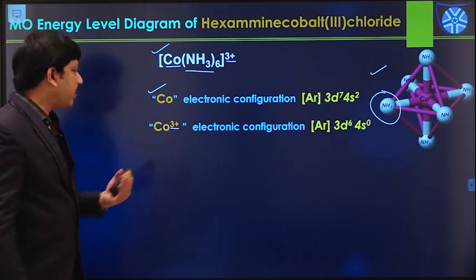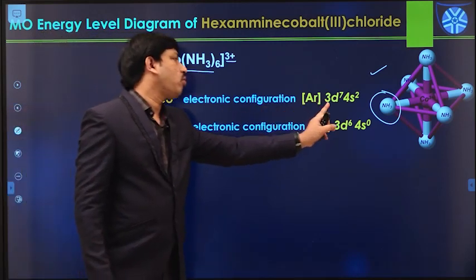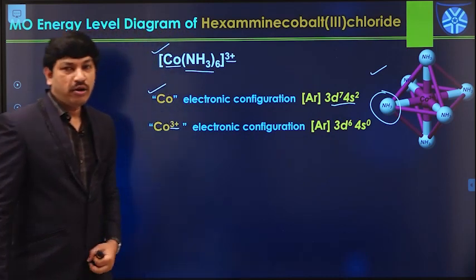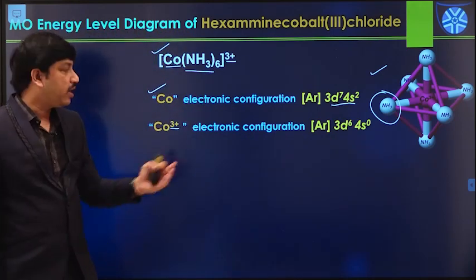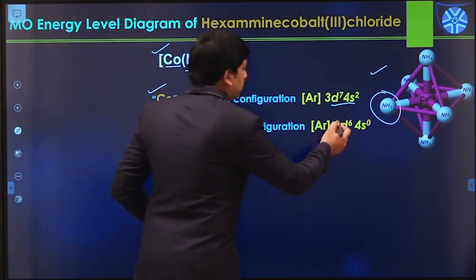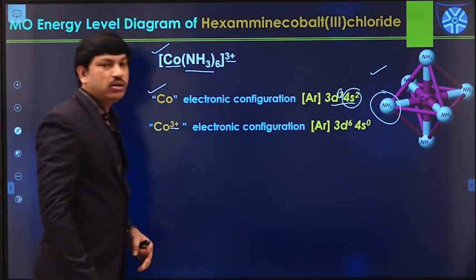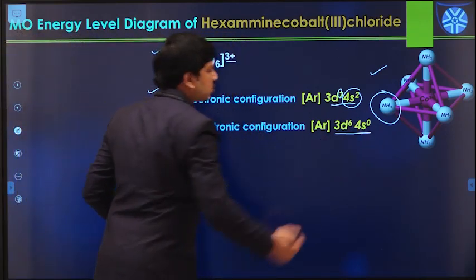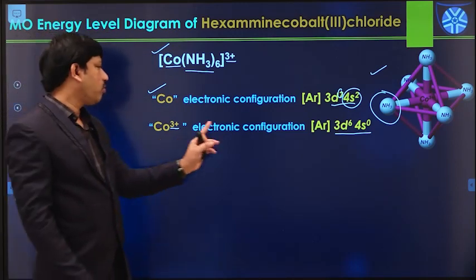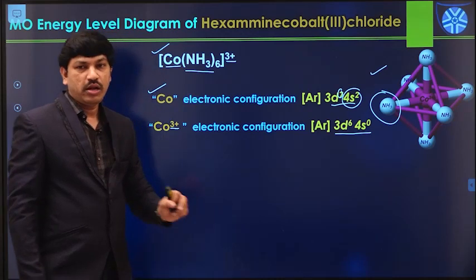What is the meaning of cobalt +3? We have to remove 3 electrons from the cobalt electronic configuration: 2 electrons from the 4s and 1 electron from the 3d7 orbitals. Therefore we get the configuration of cobalt 3+ as 3d6 4s0.